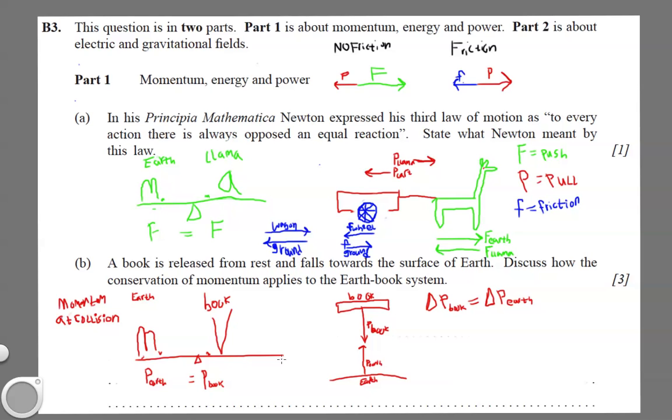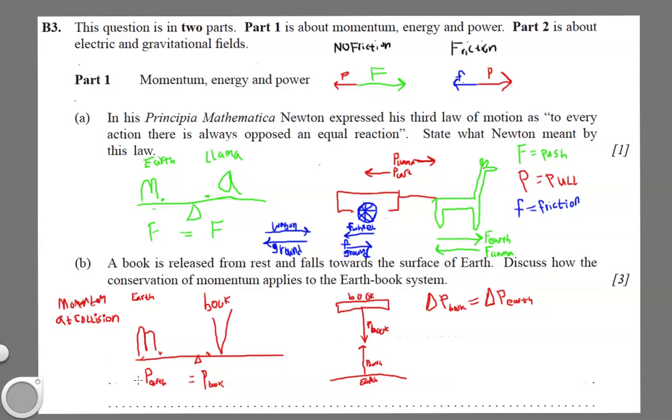Momentum is mass times velocity. At the moment of collision, the Earth has a very, very large mass and a tiny, tiny velocity. But it does have some velocity, but it's too small to really count, so we're not really going to worry about it. The book has a tiny mass compared to the Earth and a large velocity.